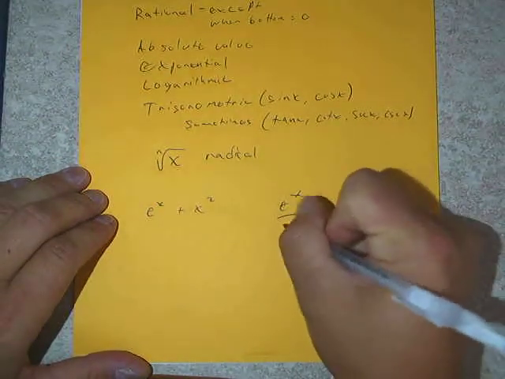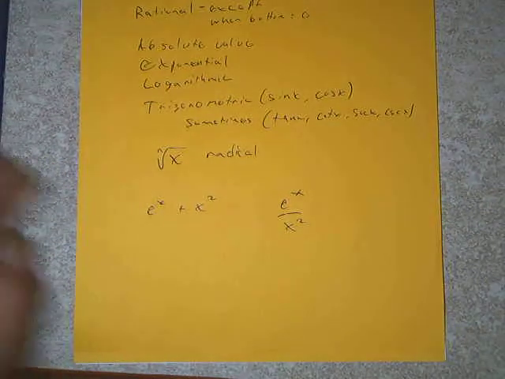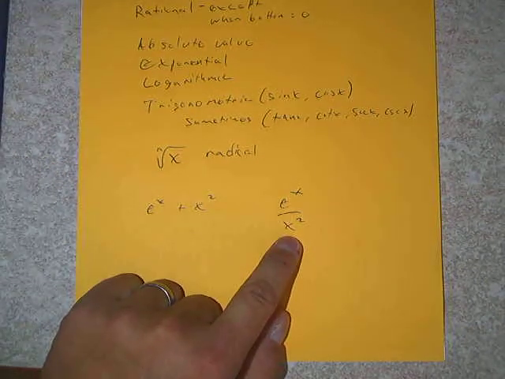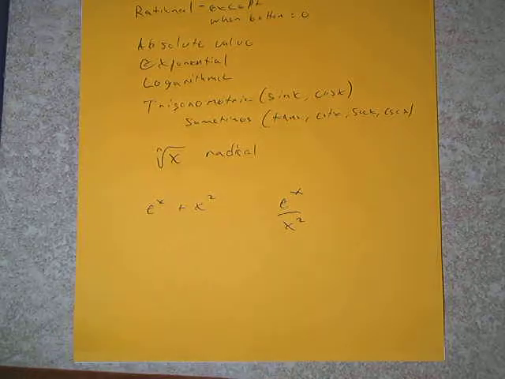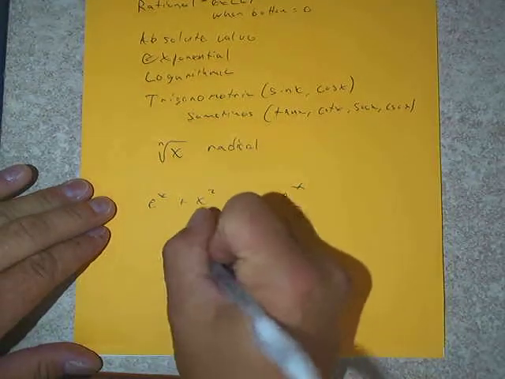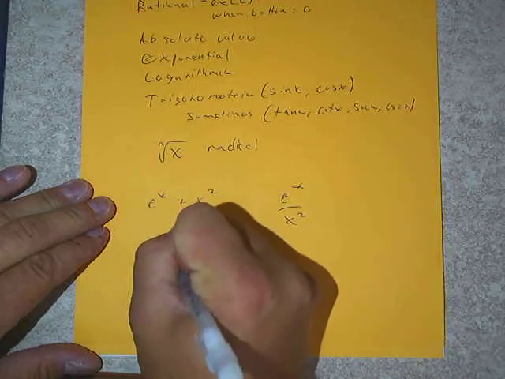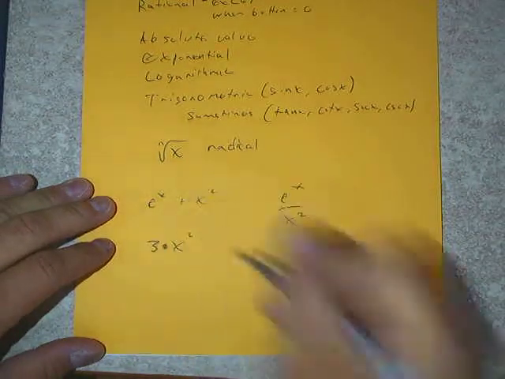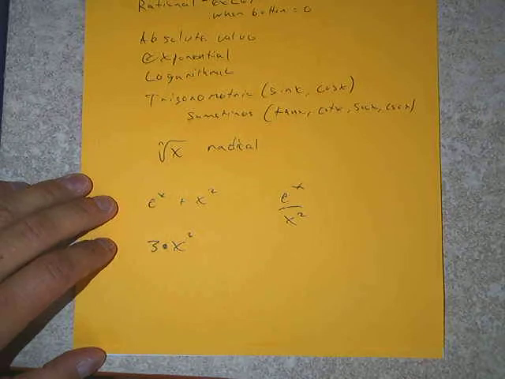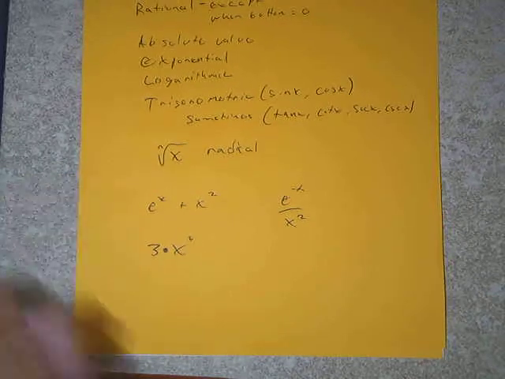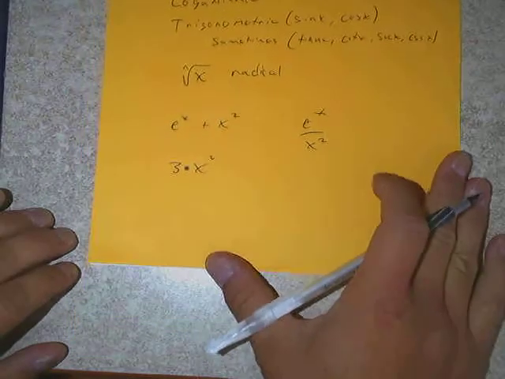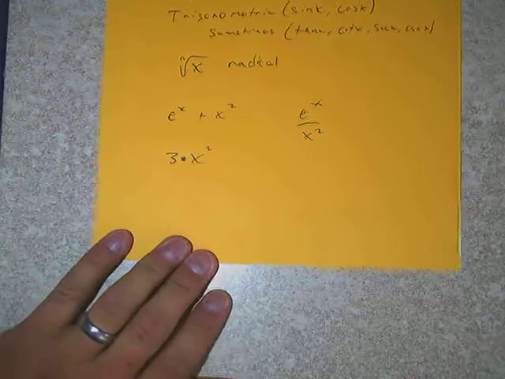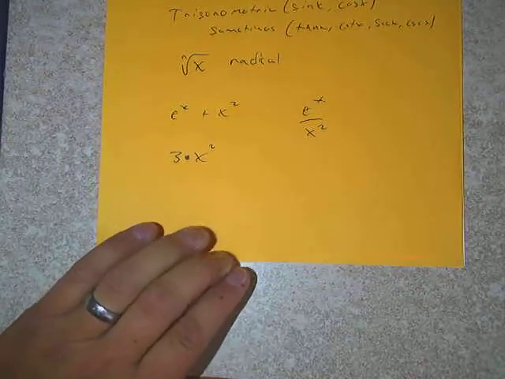The only thing that we can imagine is the quotient part. If we were to take e to the x and put it over x squared, that would be continuous except for where the bottom equals 0. So in this case, it would be at 0. That'd be an issue. All right. And if we took, say, x squared and multiplied it by 3, a constant multiple, would that change the continuity? No. Multiplying by 3 all that actually does is stretch the graph, or shrink depending on what you multiply by. So it doesn't change the continuity part.